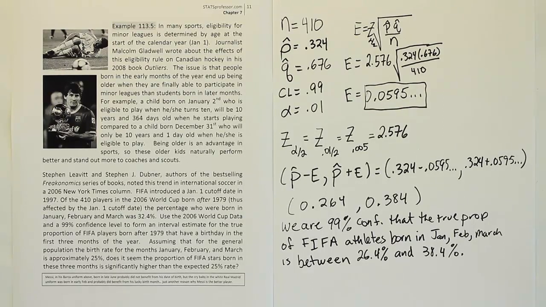Hence they get better coaching because they get assigned to the all-star teams in their respective countries and their minor leagues, and then eventually they benefit from all those years of better coaching and training because some coach very early on deemed them to be better than everyone else. But really the reason they might have been better was simply that they're older and therefore stronger and smarter and more mature, etc. So in the end, this could be evidence that this effect is very real in the sport of soccer.